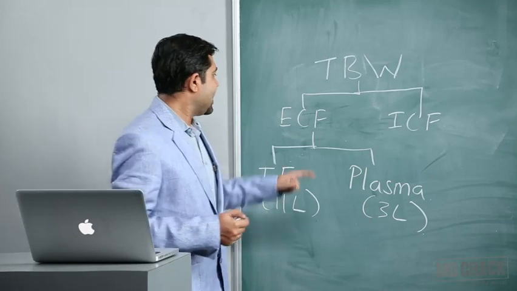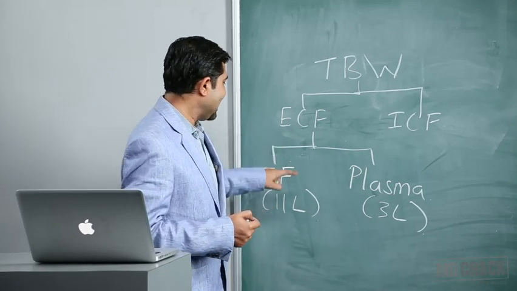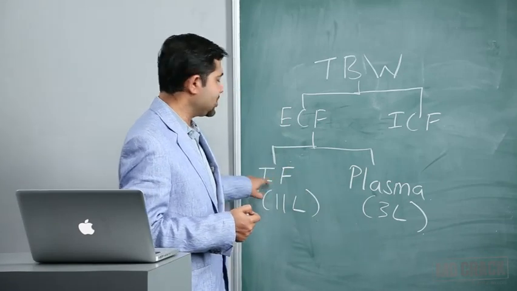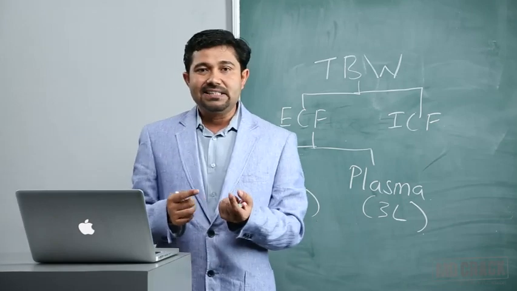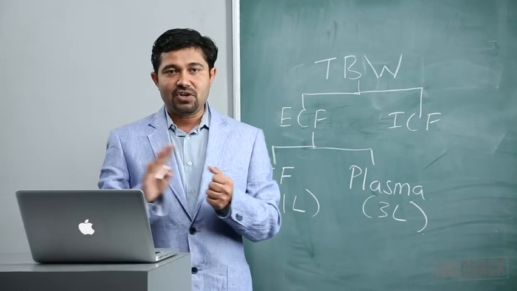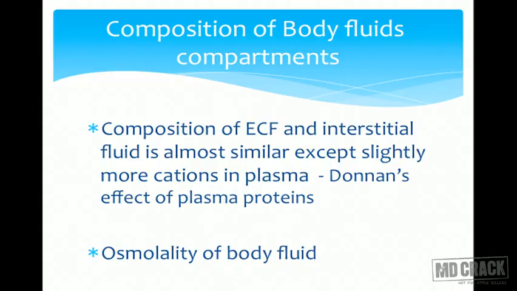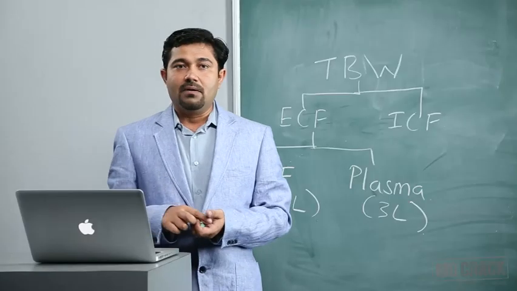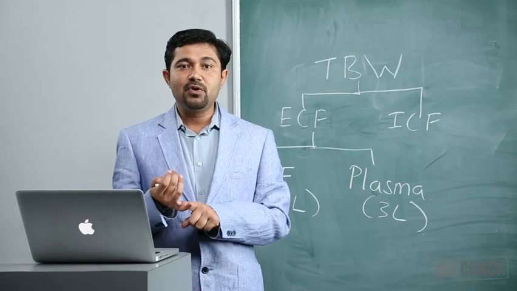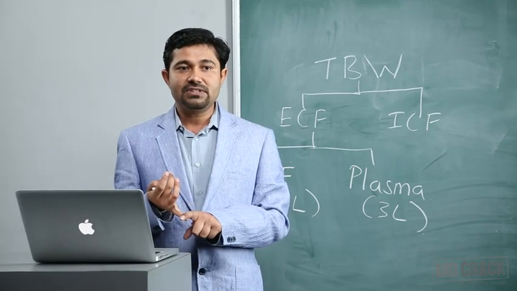When it comes to the extracellular fluid, between the plasma and the interstitial fluid, you know that there is a continuous exchange of the body fluids through the capillary. So therefore, the composition of the plasma and the interstitial fluid are almost similar. Only the difference will be slight. It is because of the Donnan effect created by the plasma proteins. Now, plasma proteins are mainly albumin, globulin and fibrinogen.